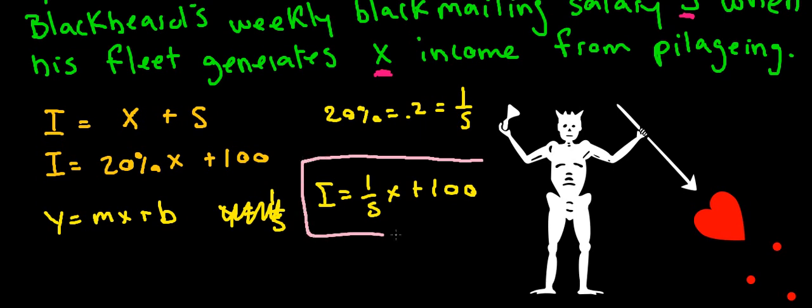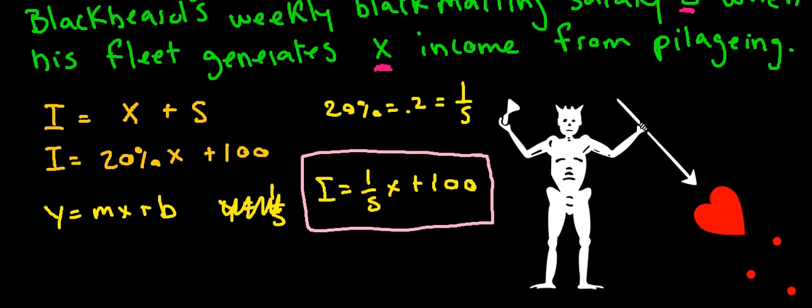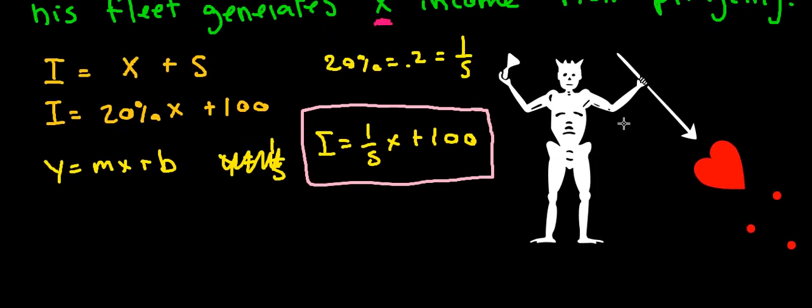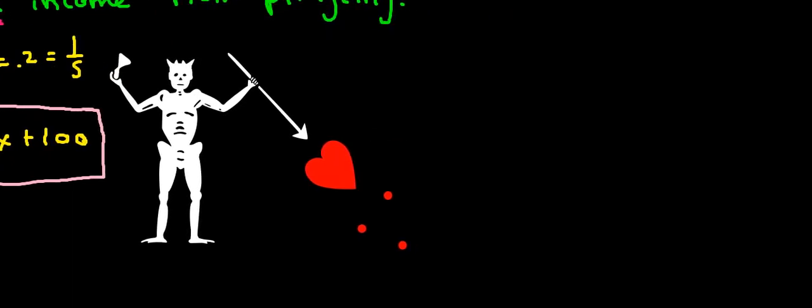But let's talk about what this means as a line. This means that our line has a slope of 1/5 plus 100. So the y-intercept of our graph would be 100. So let's look at what this means graphically really quick. Actually, let me move over.